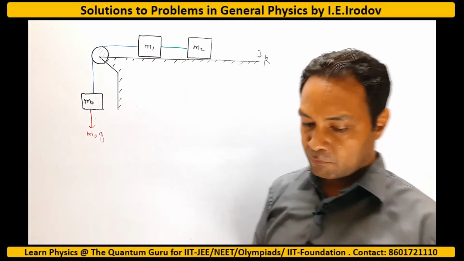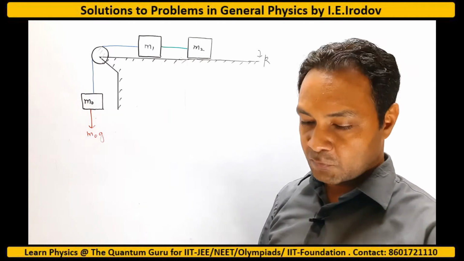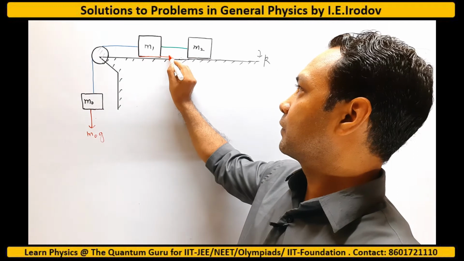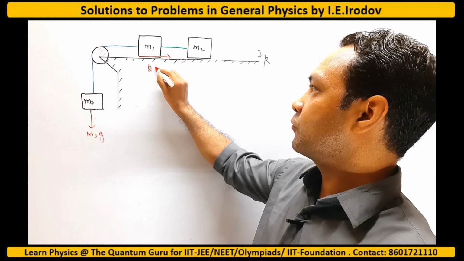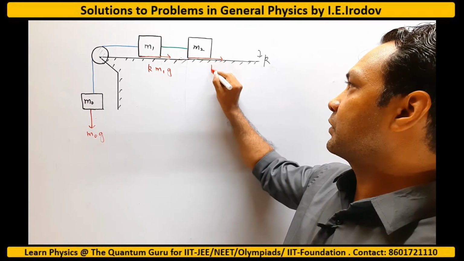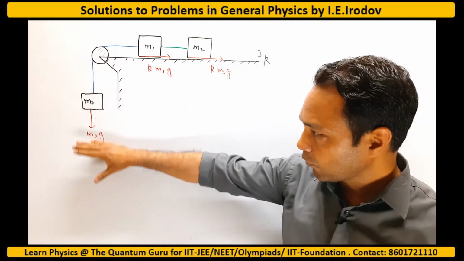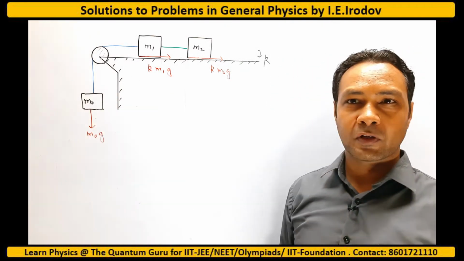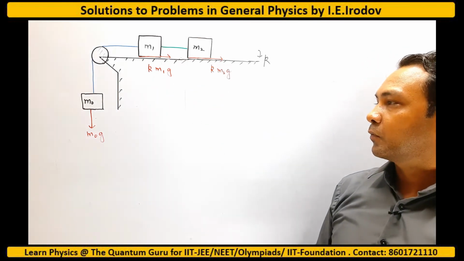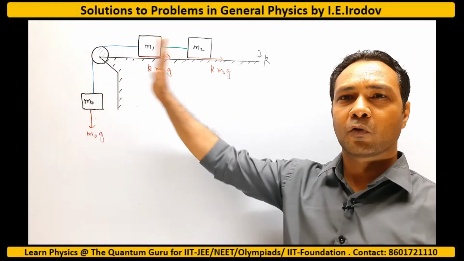The maximum friction on m1 by the floor would be k times the normal reaction, that is k m1g, and the maximum friction on m2 would be k m2g. So this can only move if m0g is more than the sum of k m1g and k m2g, and in that case it will move. If these together are greater than m0g, then the whole system will be at rest.